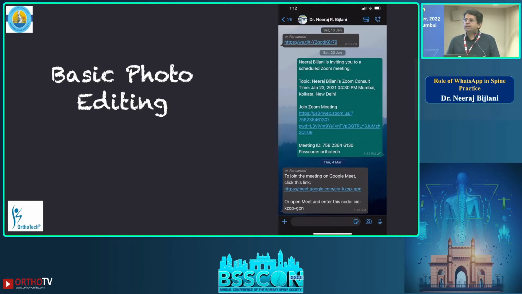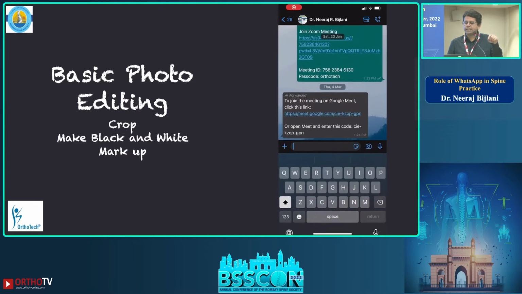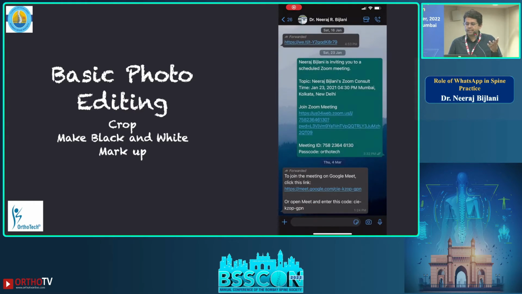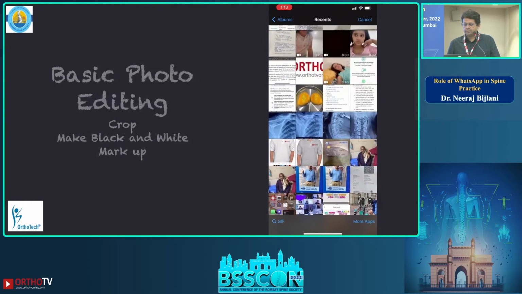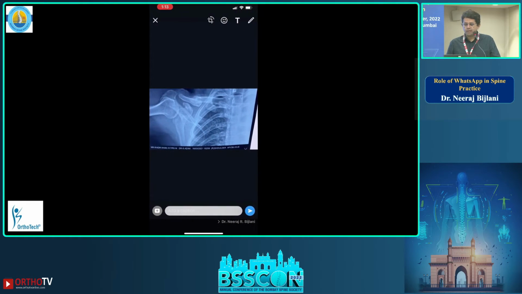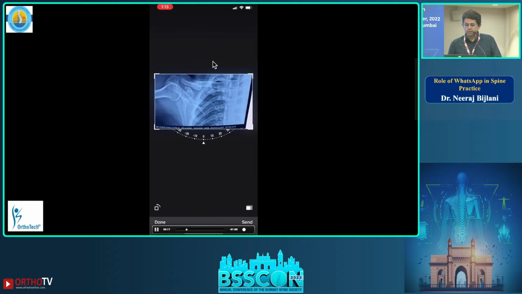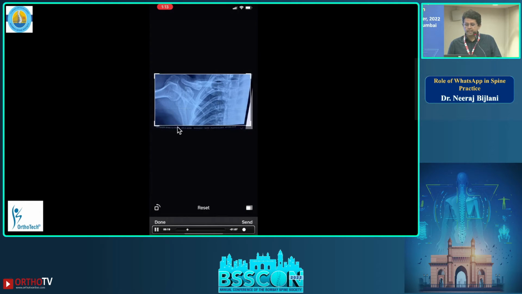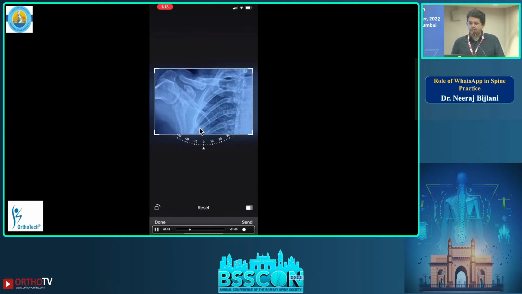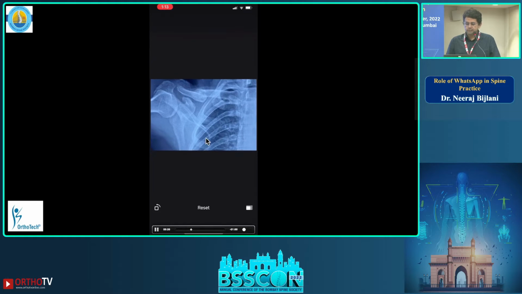Then we can even do basic photo editing on WhatsApp. Let me show you a small demo. You can crop, you can make your X-rays and MRIs black and white, and you can mark up. See, this is an X-ray of a clavicle fracture, and it looks very blue to me. So what I will do is crop. I will use this crop tool, and then adjust the brackets and maybe zoom. I'll remove the patient identity from it before sending it.